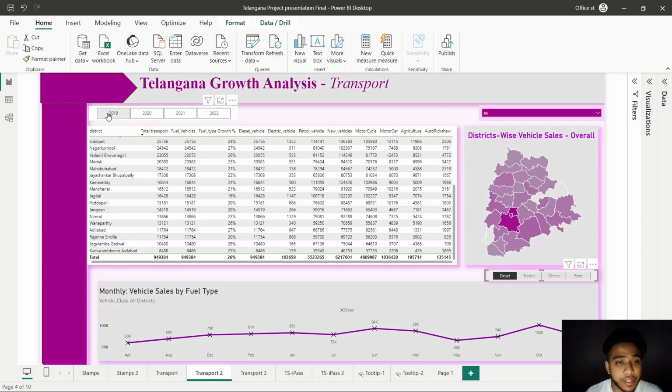Our analysis covers 2019 to 2022. For the diesel vehicles, the highest sales were 102 units sold, while the lowest was in April, which is 60 units sold. Among the districts, Medchal shows the highest and Kumram Bheem Asifabad shows the lowest.